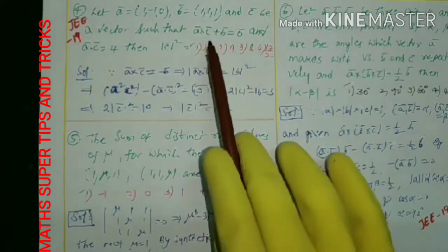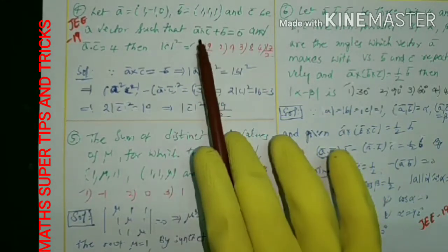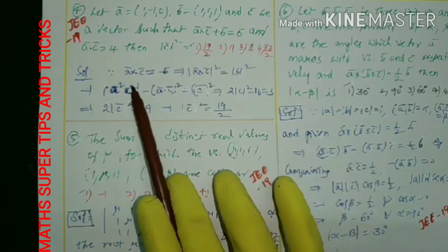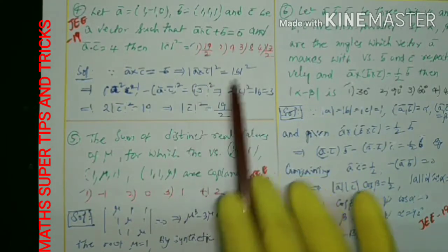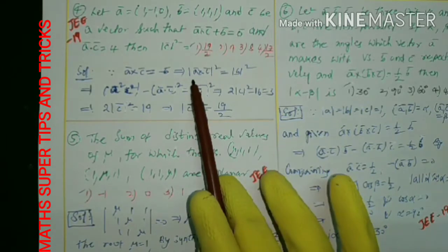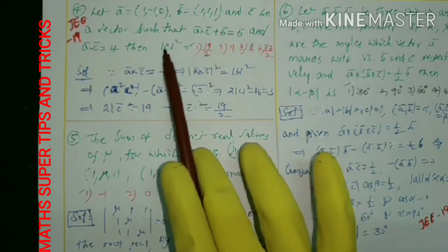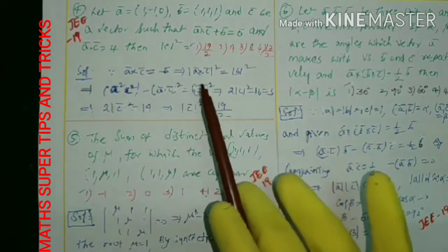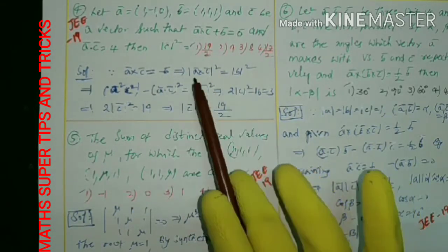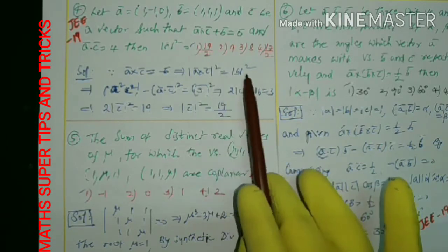Simple result. Here also A cross C plus B is 0 vector, so we can write A cross C is equal to minus B. We take the modulus on both sides and square both sides. Already we have the simple method, because he is asking mod C whole square, not the vector C. That's an easy method I am explaining here. Take the modulus of A cross C and square on both sides.